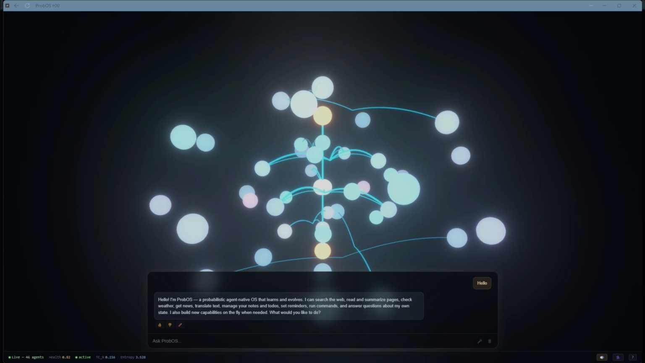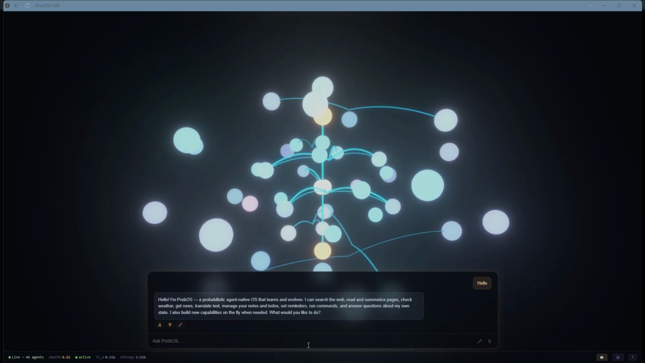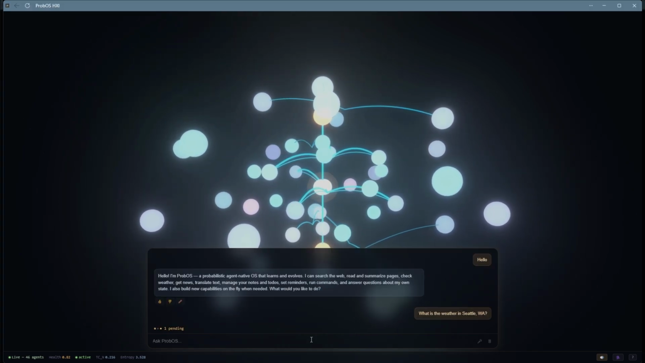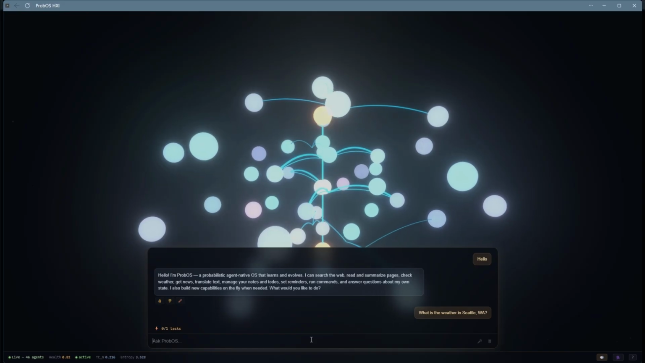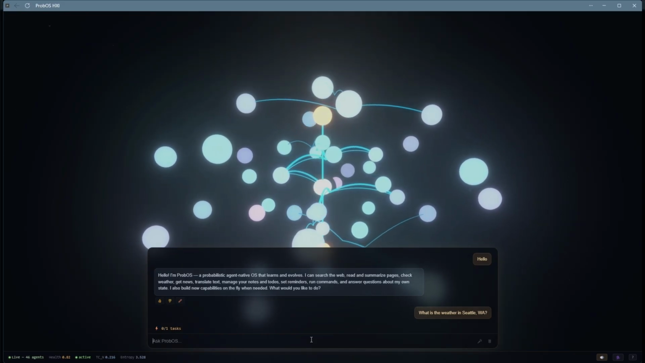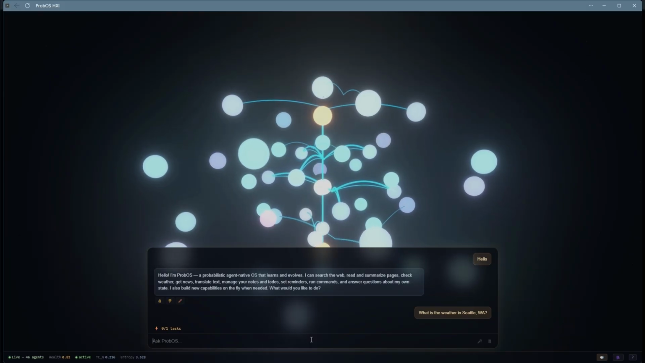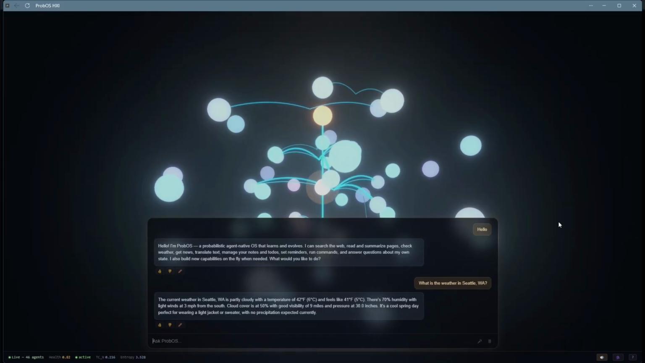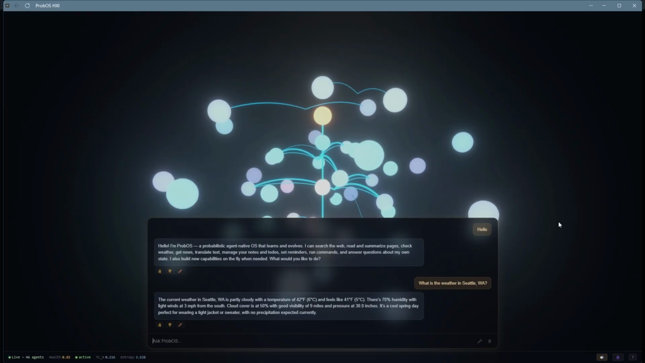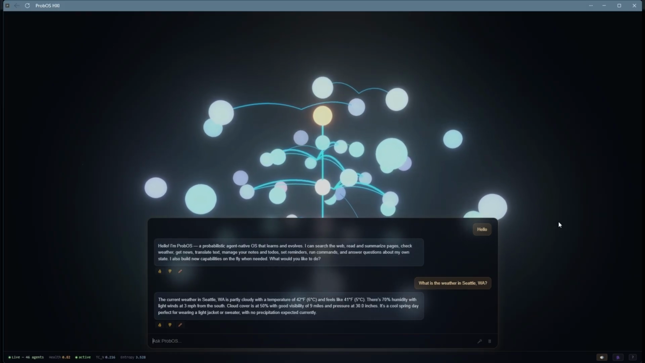Now let's ask it a simple question about the weather. What's the weather in Seattle, Washington? This performs a fetch of live data. The LLM formats the response. This is just standard agent operation. So we can see it's currently 42 degrees in Seattle. Light jacket or sweater is recommended.